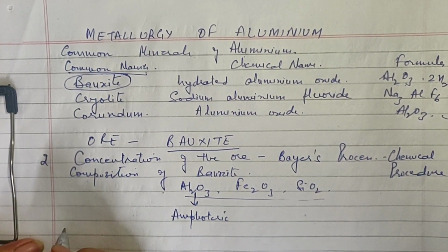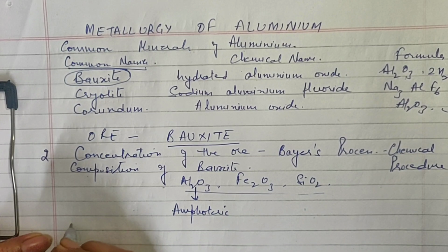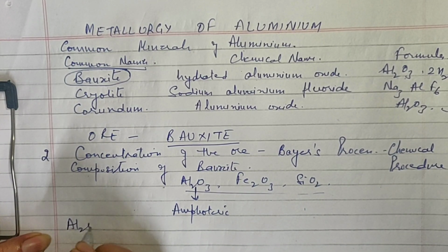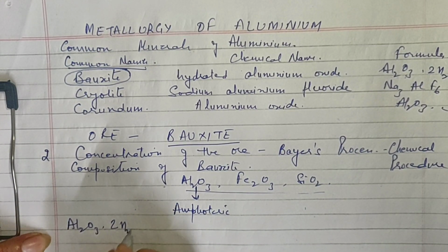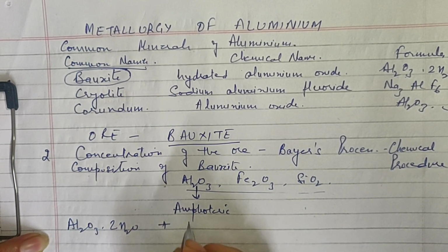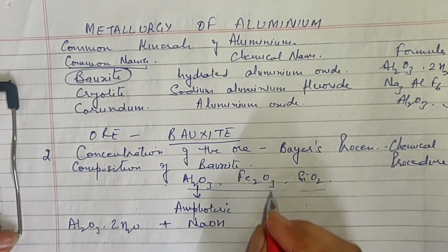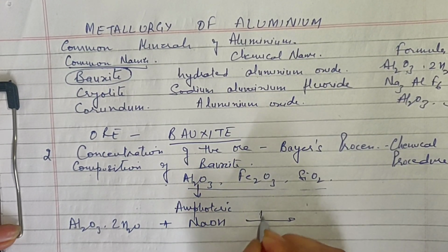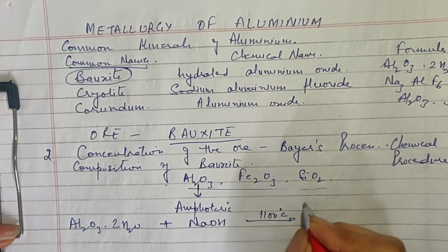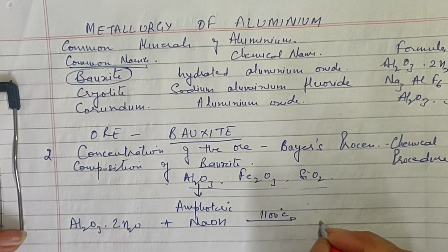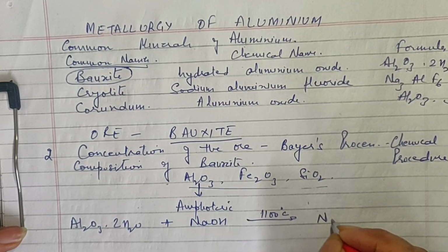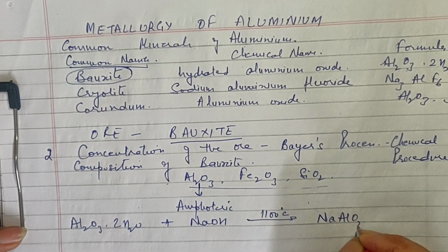So what we do is, we straight away treat aluminium oxide, Al2O3.2H2O, which is bauxite, with NaOH. NaOH is an alkali. They are treated to a temperature of 1100 degrees and it forms sodium aluminate and water.